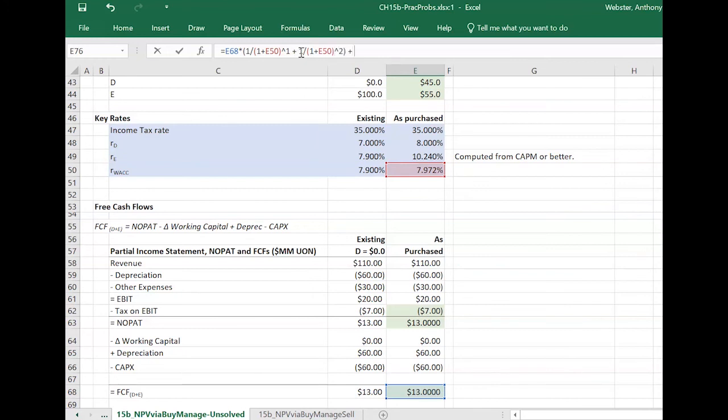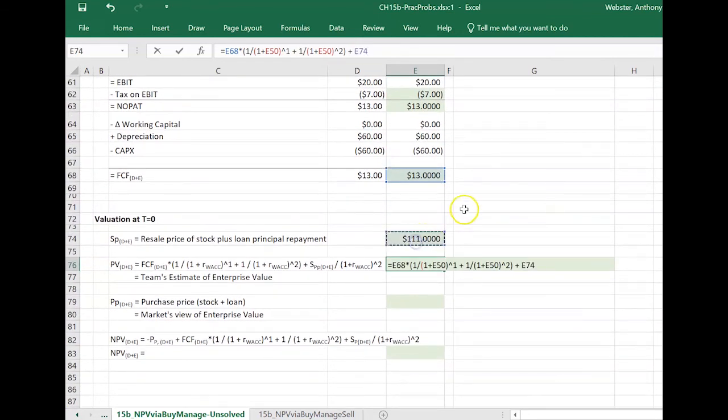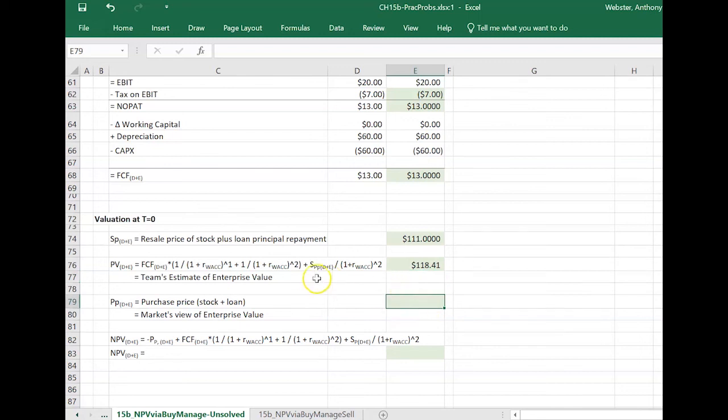Okay, and then finally, we need to include here our 111 and discount that back by 2 years. And that's 118.41, and that seems to make some sense. So that's the team's estimate of the enterprise value.